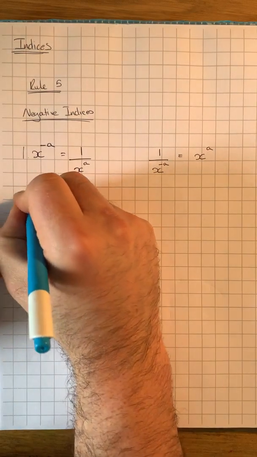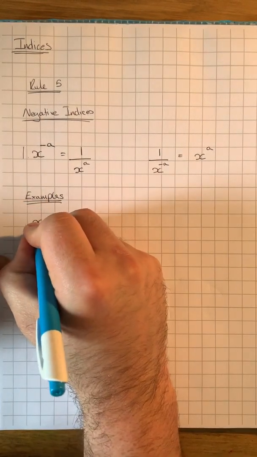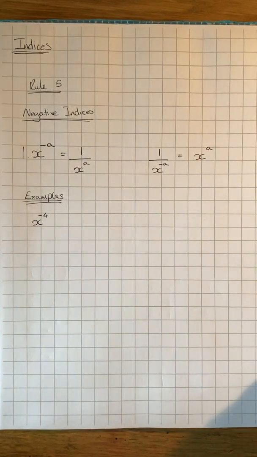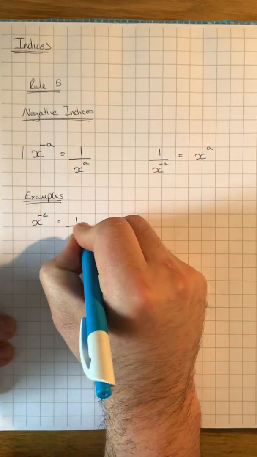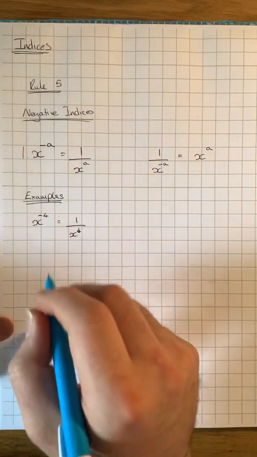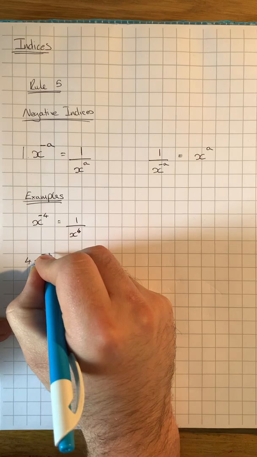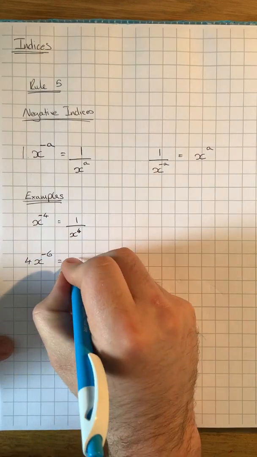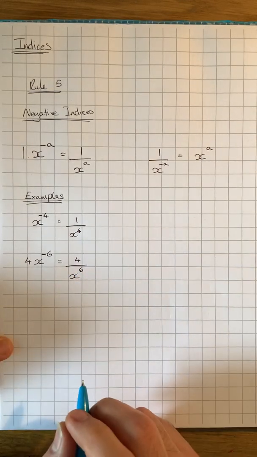So we'll just look at a couple of examples. We have x to the negative 4, and we want to make that into an expression with a positive index. Well, we just bring it down under and it becomes 1 over x to the 4 underneath the fraction. If we had, say, 4x to the negative 6 and we want to express this as a positive index, the 4 is going to stay up on top